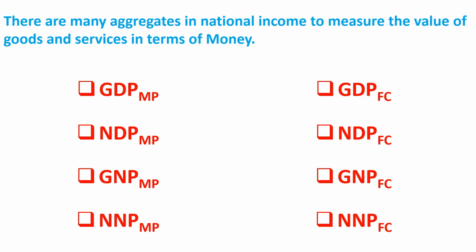In these aggregates, first letter is G or N. G indicates gross and N indicates net. Second letter is D or N. D denotes domestic and N denotes national. Third letter is P, that denotes production. MP denotes market price and FC denotes factor cost. Let's talk about these aggregates.